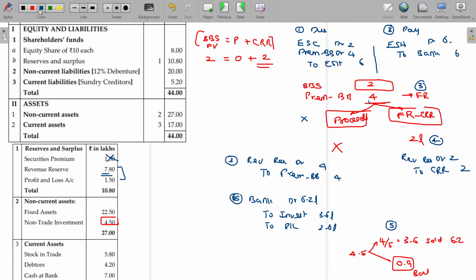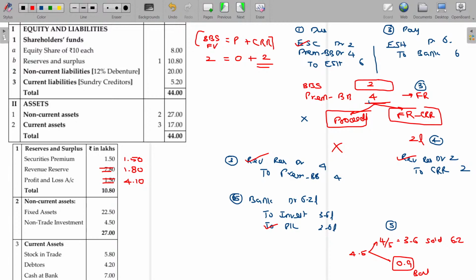Okay. Now I have to incorporate all these things in the main book. In the reserves, we have securities premium untouched. Revenue reserve 7.8, you know. 4 lakhs debited. Another 2 lakhs debited. 6 lakhs debited. Hereafter, revenue reserve becomes 1.8 lakhs. I have not touched the securities premium, that remains as it is. In case of profit and loss on sale of the investment, we get 2.6 excess. Then what is the new value? 4.1 lakh.